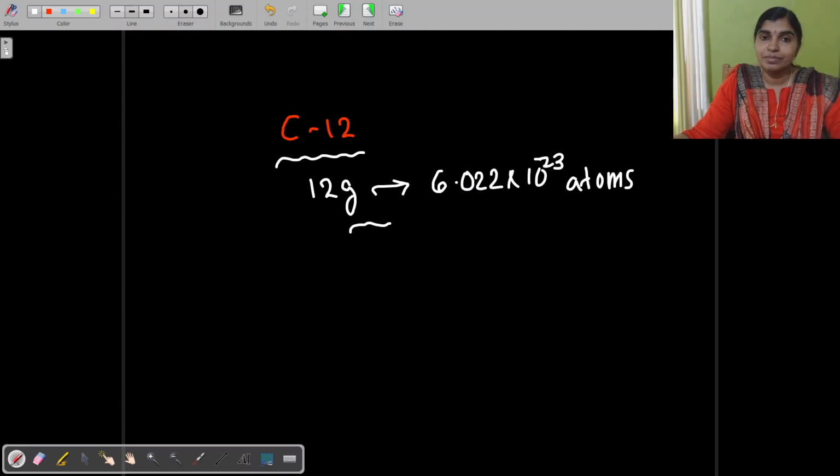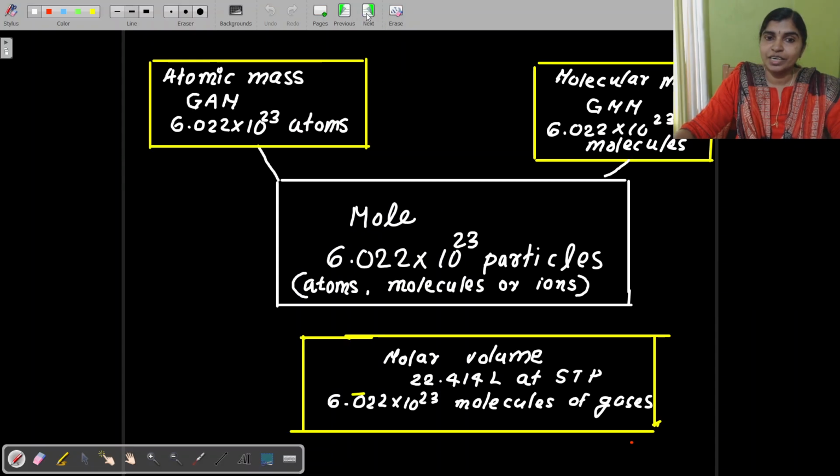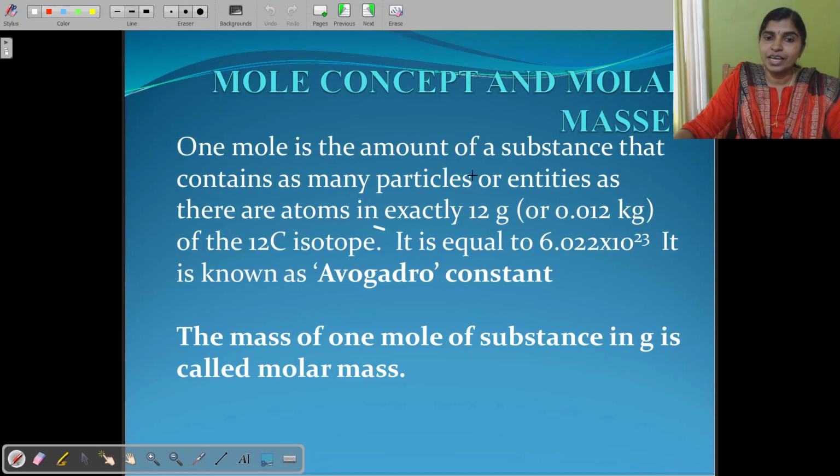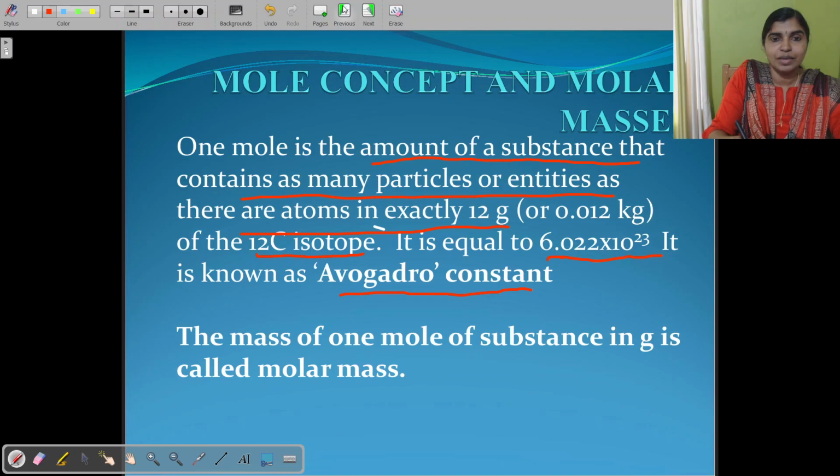Any substance is 1 mole. How do you define this? That is the amount of substance which contains as many particles as there are in exactly 12 grams of carbon-12, and the number is equivalent to Avogadro's constant. This is the value 6.022 into 10 raised to 23.